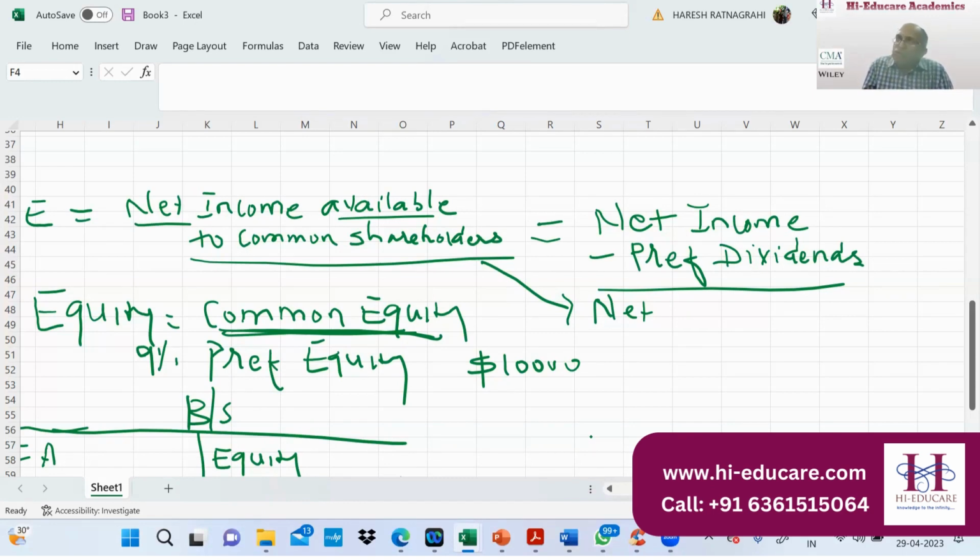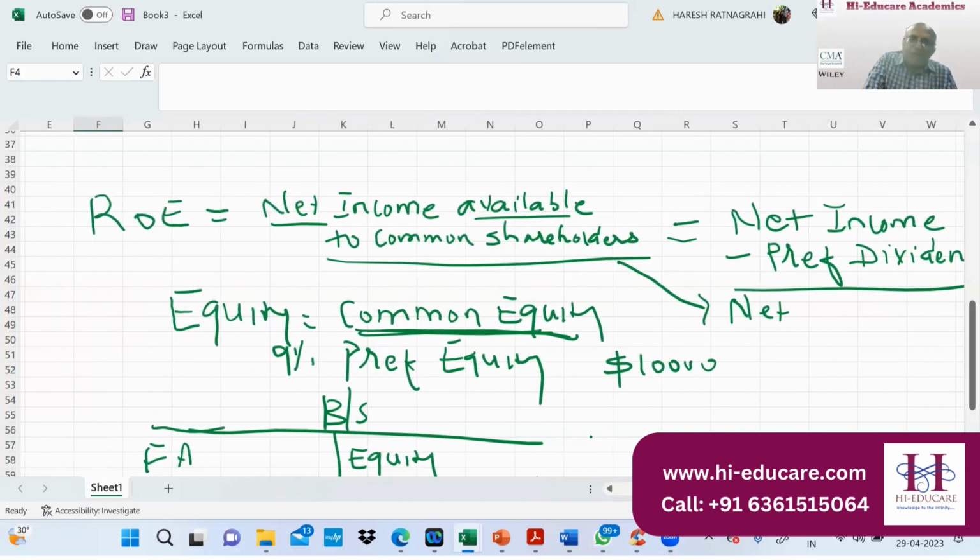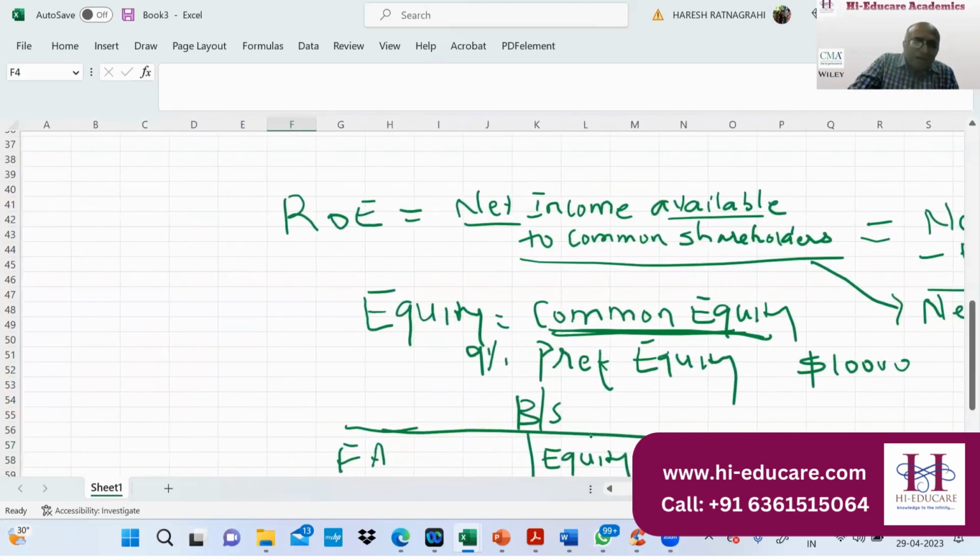I'm not getting into detail about the cumulative and non-cumulative portion. We'll discuss that, don't worry. First you understand the logic of return on equity, right? It is net income available to common shareholders, and the division is by your investment.